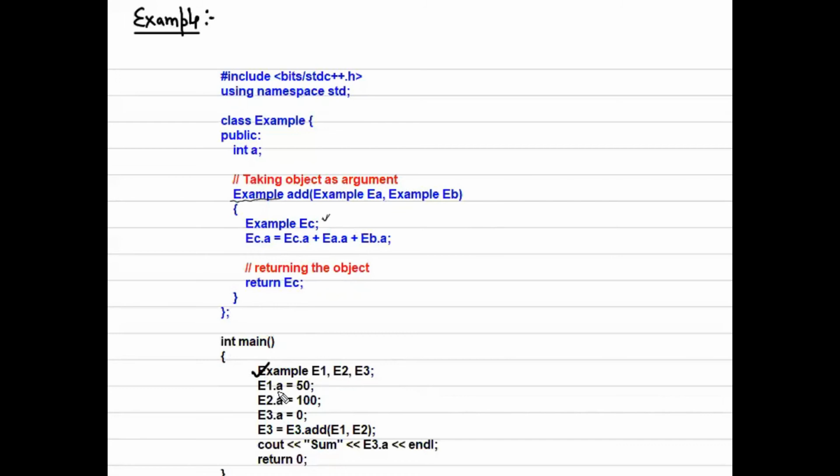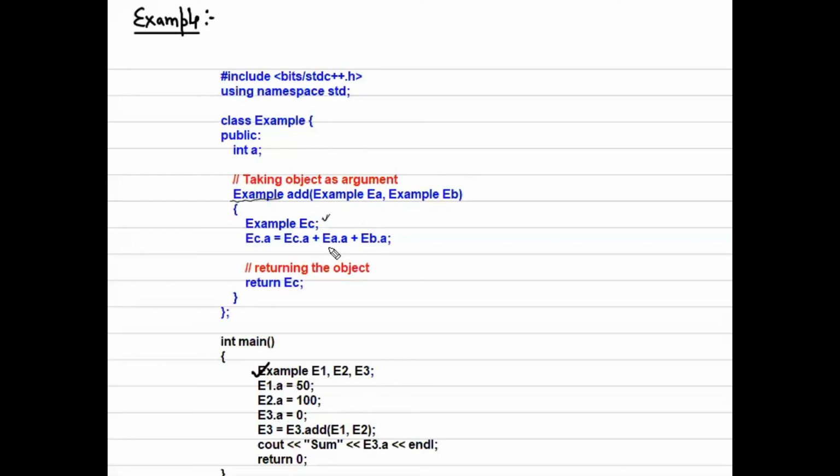In e1, a is 50, in e2, a is 100, and in e3, a is 0. I am using e3 and calling the e3 add function, passing e1 and e2 as it is expecting example objects.